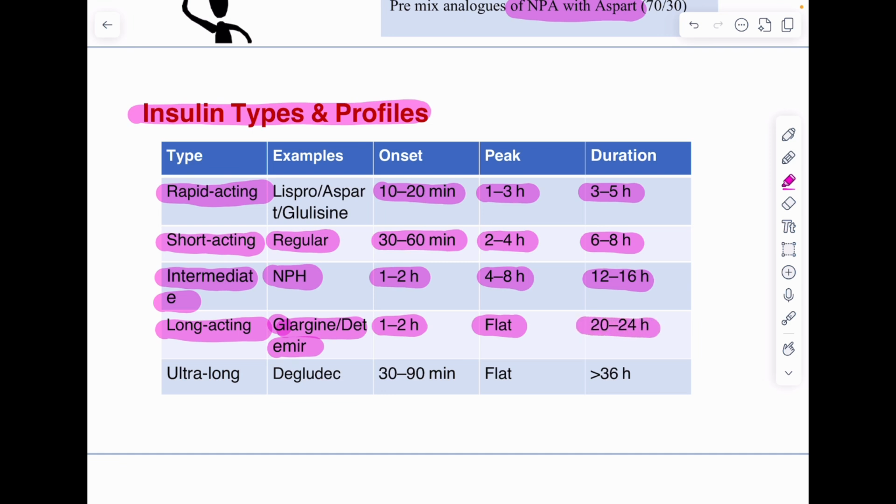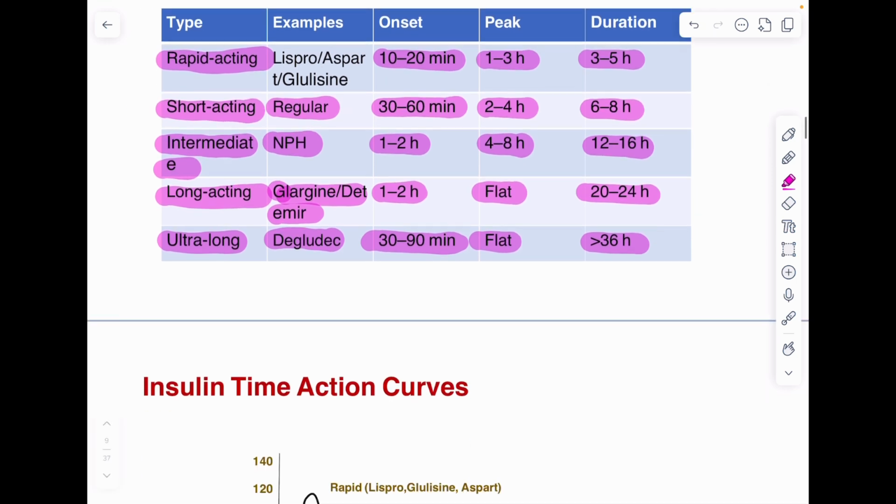For Detemir, it is usually around 16 to 20 hours, and for Glargine, it is 24 hours. Ultra long-acting insulin, that is Degludec, starts acting within 30 minutes to 1.5 hours. Its action profile is again very flat, flatter than Detemir and Glargine, and its duration of action is more than 36 hours. So this is a very important slide which we need to remember when we are prescribing insulins.